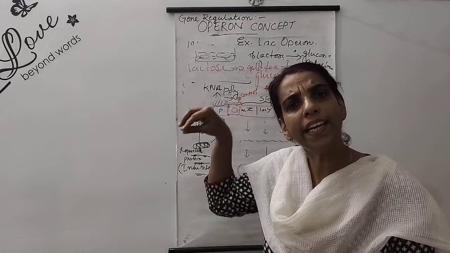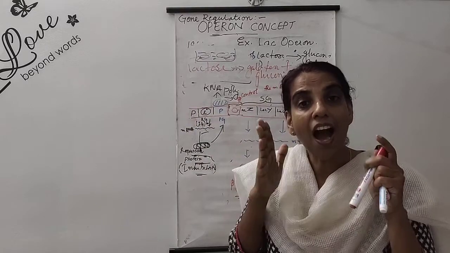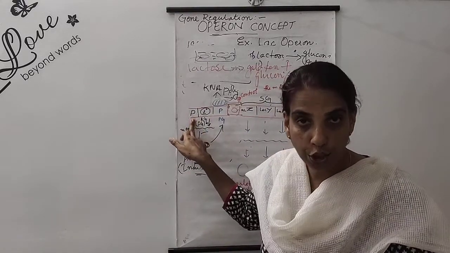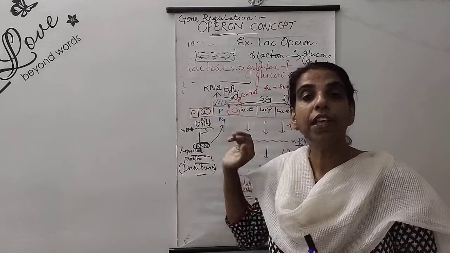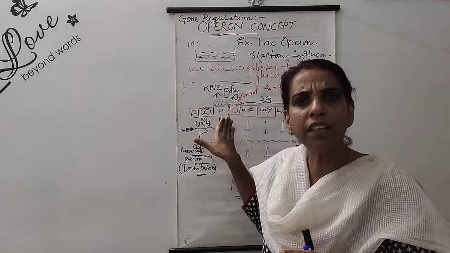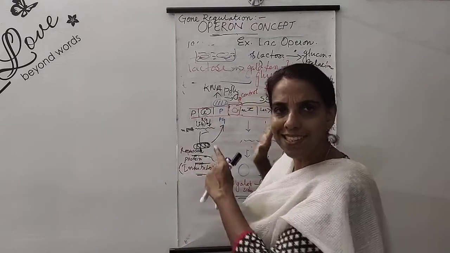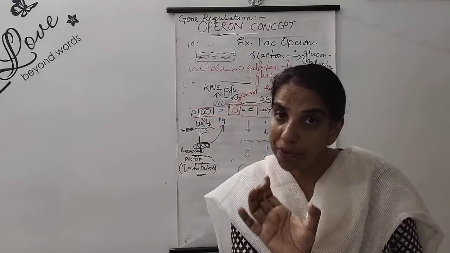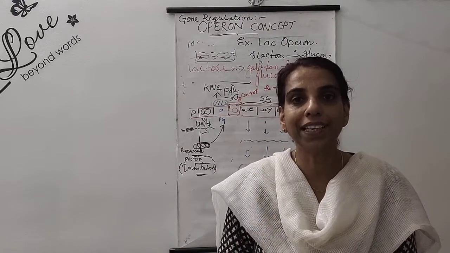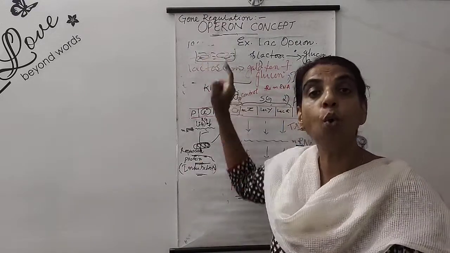They regulate themselves. They are automatic in such a way that they can switch on, switch off, and proceed with the processes. Everything will be under the control of this particular segment. That specific self-regulatory part of the DNA is what we call an operon.